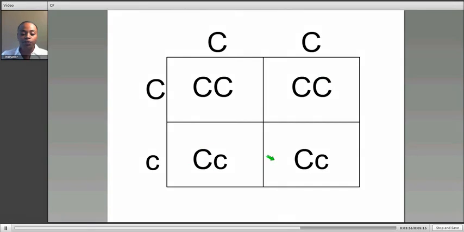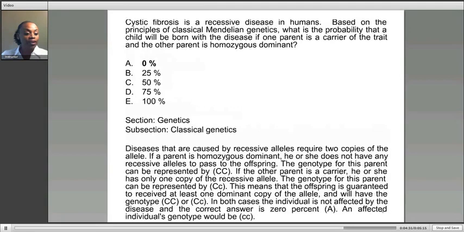So we have a 2 out of 4 chance, or 50%, that the offspring will have homozygous dominant alleles. These individuals are like the father. They are not affected, but they're homozygous dominant. Down here, these individuals are like the mother. They're unaffected by the trait, but they're also carriers. So based on this Punnett square, the correct response to our question is A, 0%, because none of the offspring will be affected by the trait.